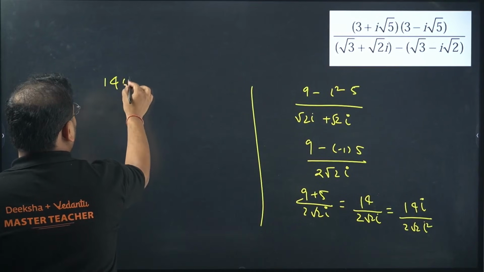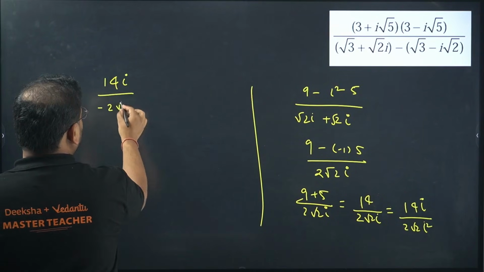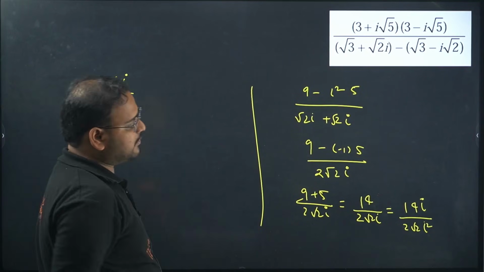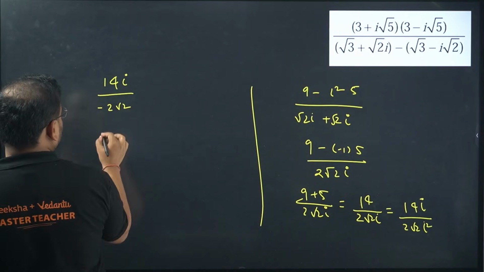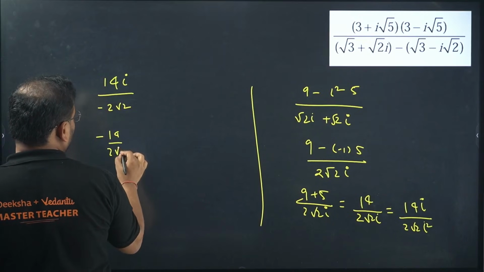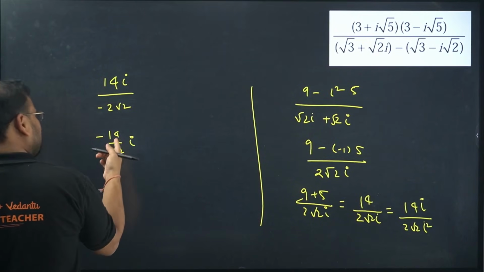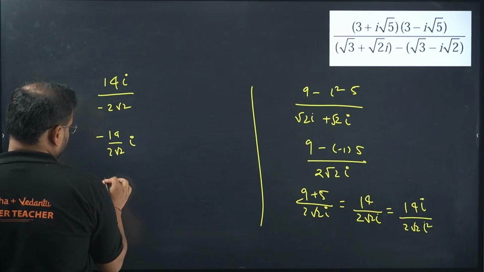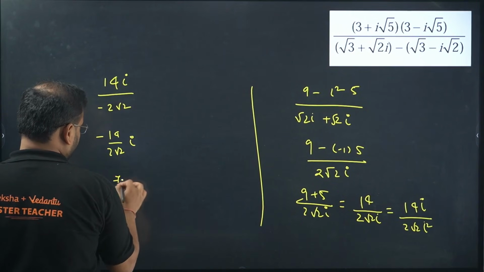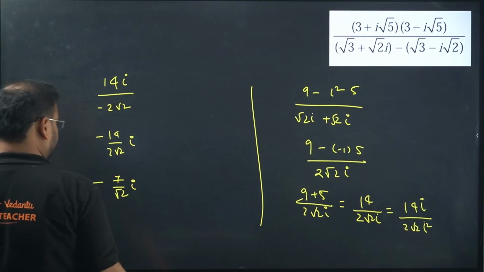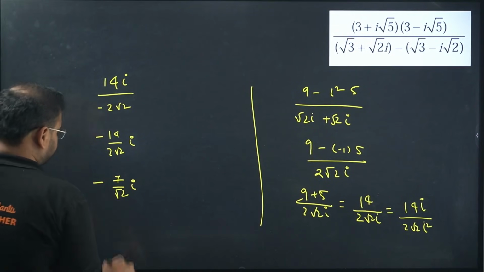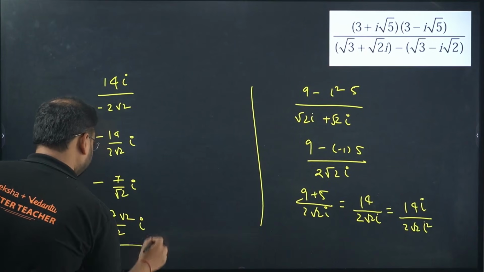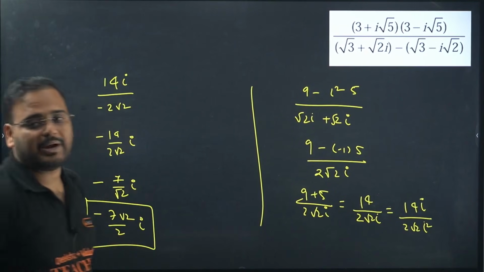So 14i upon minus 2 root 2, because i square is minus 1. Cancel, and we get minus 14 by 2 root 2i. Simplify this now. 7, I get. So I get minus 7 by root 2i. So minus 7 root 2 by 2i. Check your answer, guys. 7 root 2 by 2i.